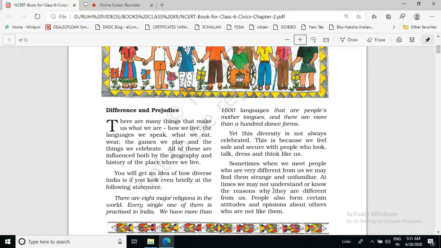So this is our opinion, which is not based on any kind of information or knowledge. We have just started thinking in that direction because other people are also thinking in that way. This is called prejudice. When we make our opinion regarding someone and we don't consider any information or knowledge, we just make up our mind. Okay.